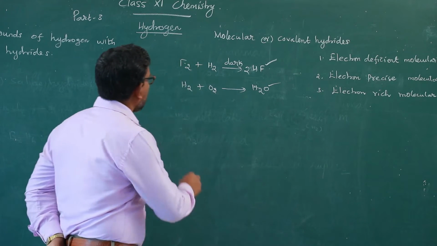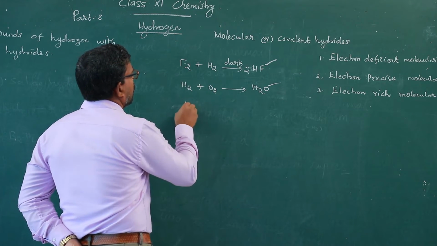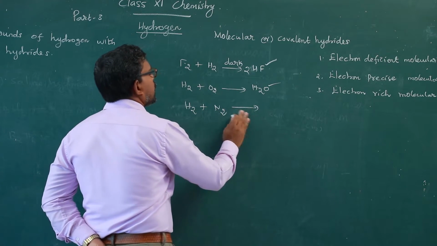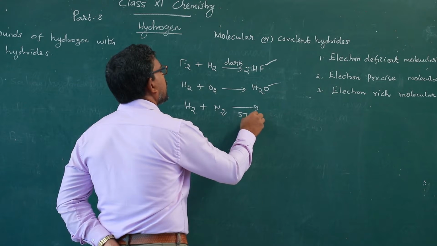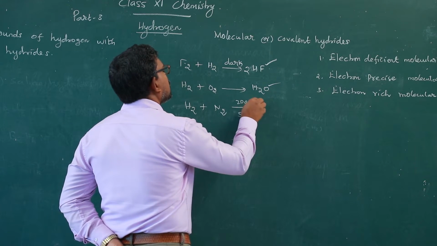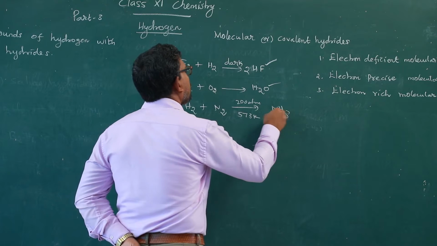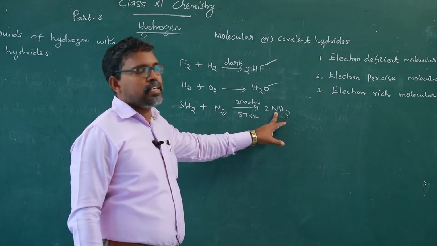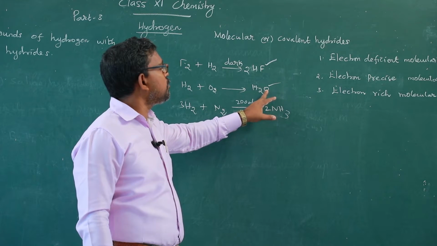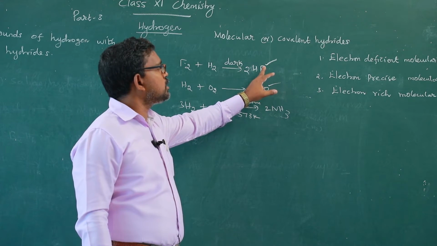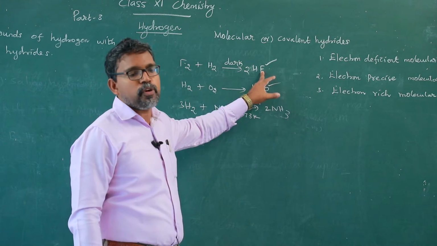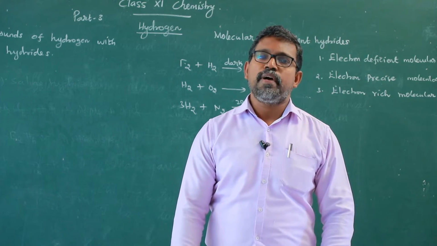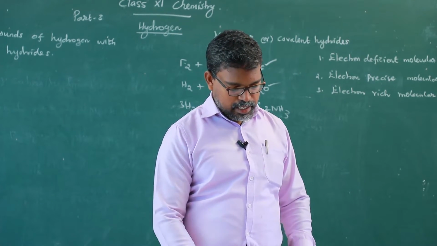And similarly, hydrogen combines with nitrogen. At a temperature of 573 Kelvin and 200 atmospheric pressure, it gives ammonia. Ammonia is the hydride of nitrogen. Water is the hydride of oxygen. Hydrogen fluoride is the hydride of fluorine. So these are some examples of covalent or molecular hydrides.